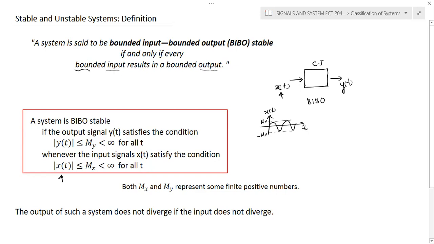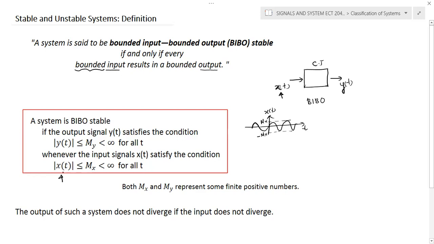When you say the signal is bounded, it means the signal amplitude is between two values, and this condition is valid for all t, for t equal to plus infinity and t equal to minus infinity. For all values of t, the function magnitude is a finite value.